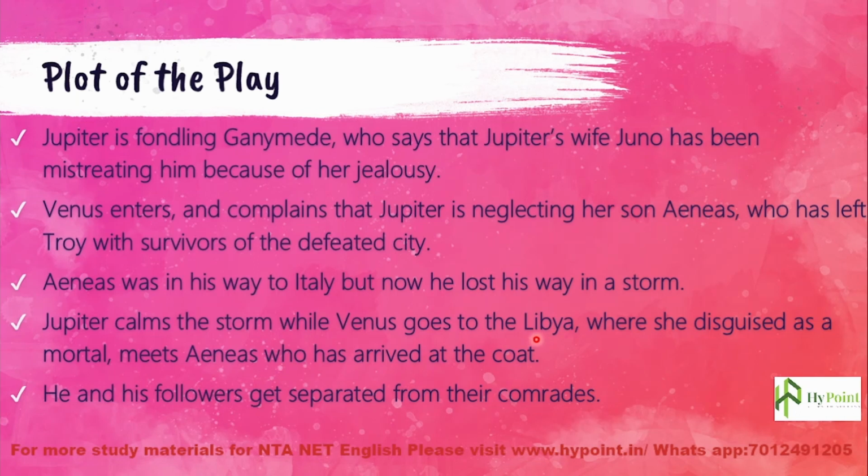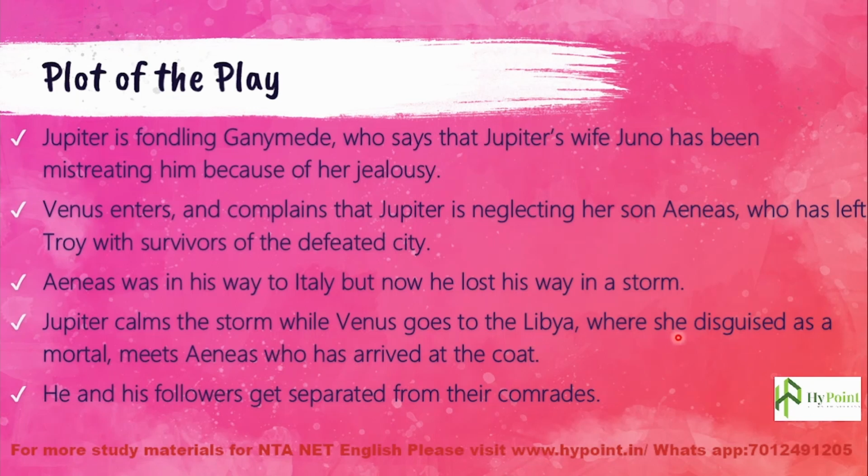So Aeneas goes to the coast of Libya. You know what happens? He was trapped in a storm and lost the way to Italy. And Jupiter, at the request of Venus, calms down the storm, while Venus goes to Libya in order to meet her son there.